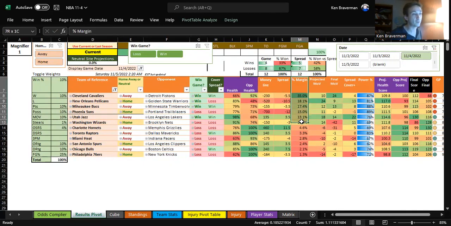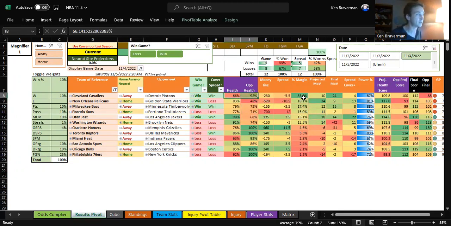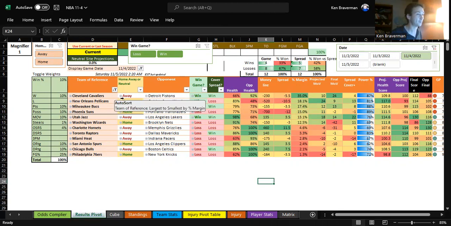So the margin for the game is one team a lot better than the other team? Well, ceteris paribus, all other things being equal, and the team not having any injuries, yes, Cleveland's a lot better than Detroit. And that's what this margin is. The margin is not affected by the injuries, but the score now is. And so you're not going to sort totally descending by margin anymore. You're going to sort by something else.